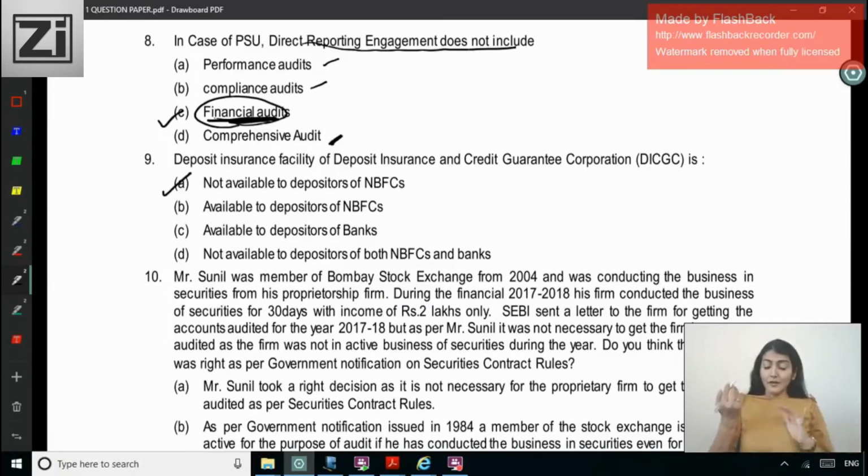For banks, yes, it is available to the depositors of the bank, but not available to the depositors of the NBFCs. Right, so this is a concept-based question.